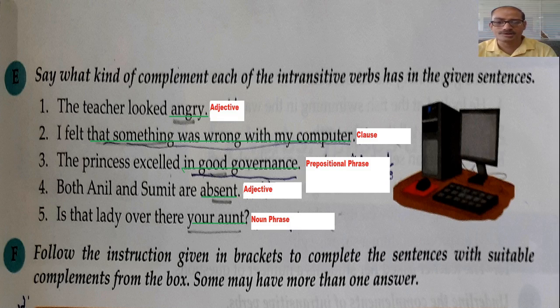Now, Anil and Sumit are there, but how are they? They are absent. So here absent is your complement, which is an adjective. Is that lady over there your aunt? Aunt is a noun, your aunt is a noun phrase. So this complement, your aunt, is a noun phrase.